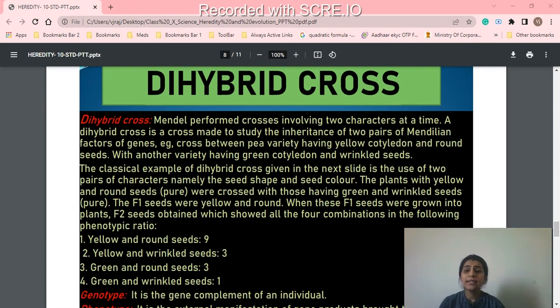The plant with pure yellow and round seed was crossed with one having green and wrinkled seed. In the F1, the seeds were yellow and round. When these F1 seeds were grown into plants, the F2 seeds obtained showed all four combinations of the phenotype. That is, yellow and round seeds 9, yellow and wrinkled seeds 3, green and round 3, green and wrinkled 1. So this is the result he got when he did the dihybrid cross.